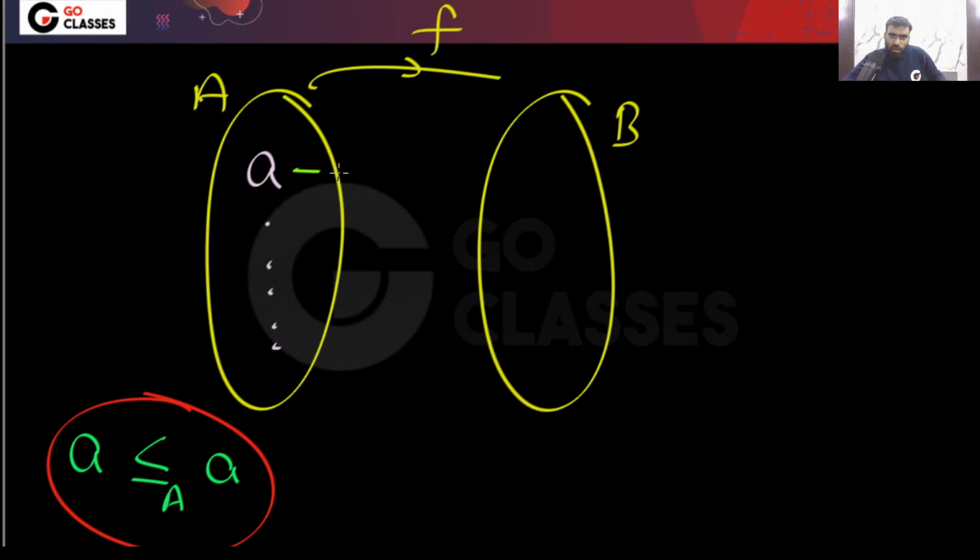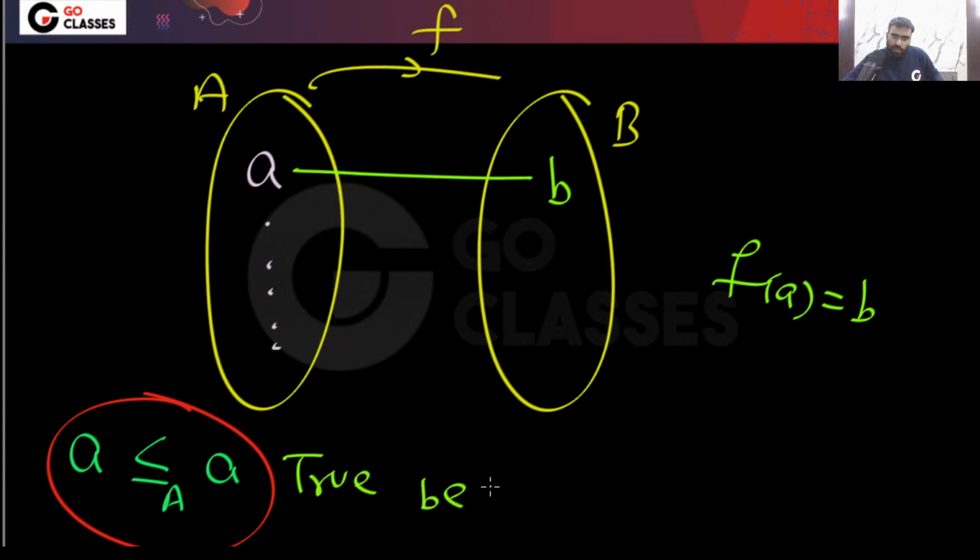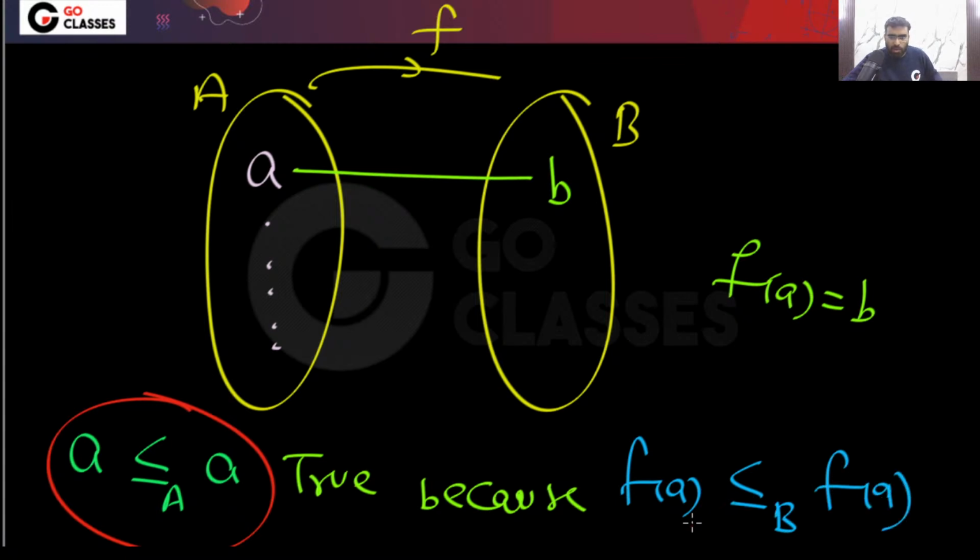Yes, it will happen because, let's assume the image is b. So you can see f a equal to b. This is true. Why? Because you can notice fa is related to fa. How do you know fa is related to fa? Please tell me.